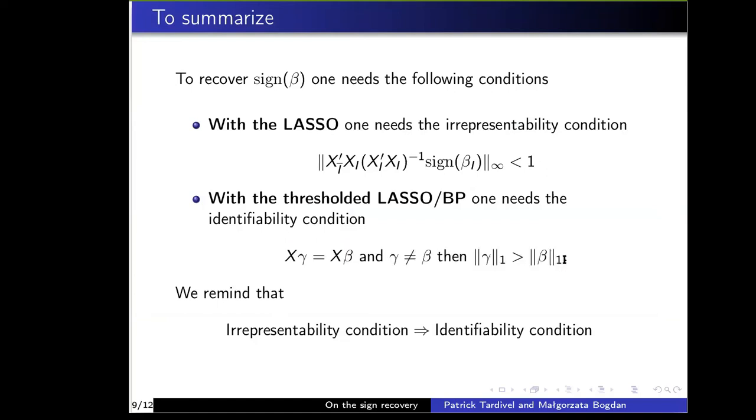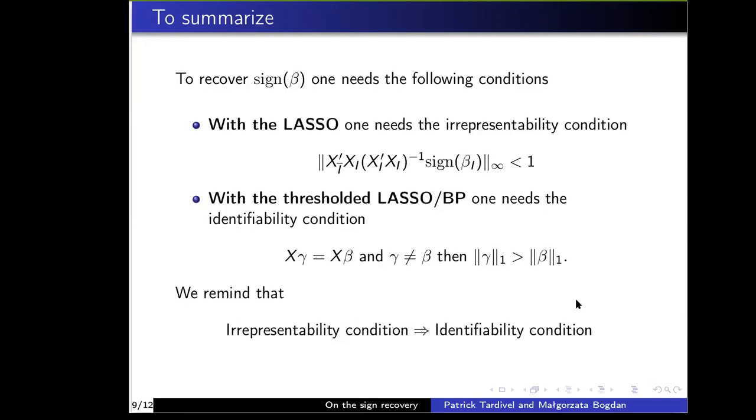And as I illustrated before, the irrepresentability condition actually implies the identifiability condition, and this irrepresentability condition is much stronger than the identifiability condition. So it means in practice, it's not relevant to use just lasso for sign recovery. It's much better for sign recovery to use thresholded lasso or thresholded basis pursuit.